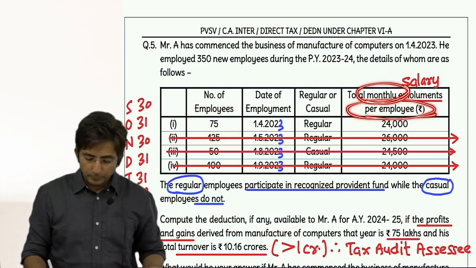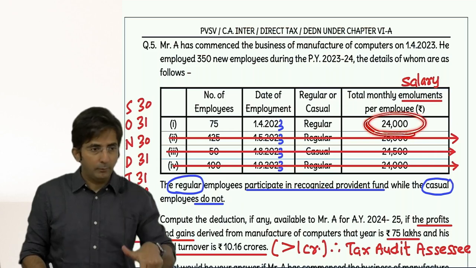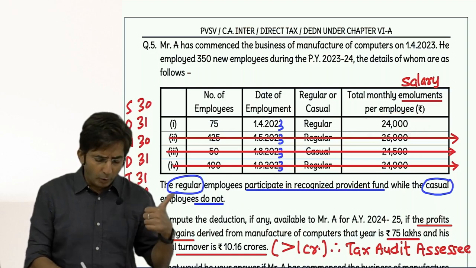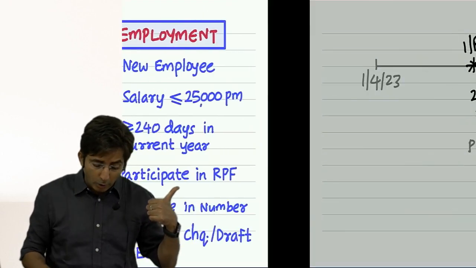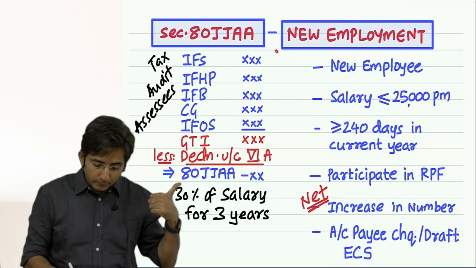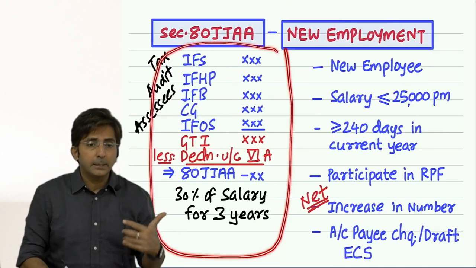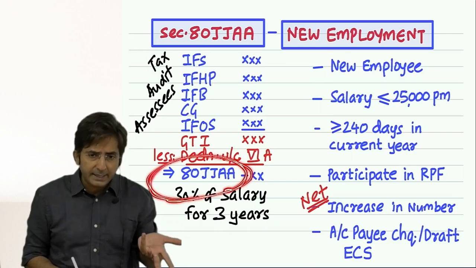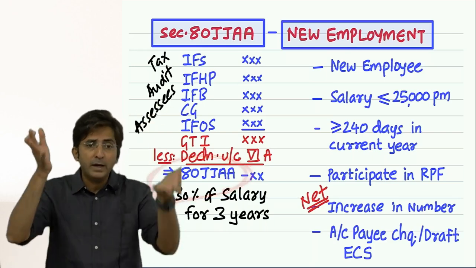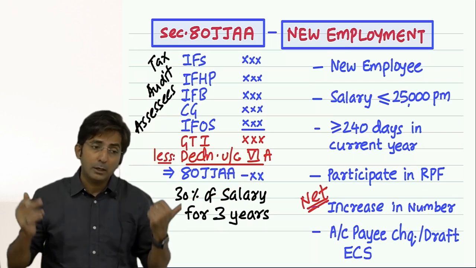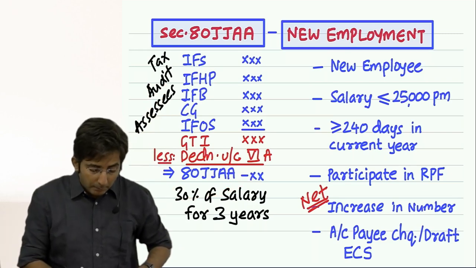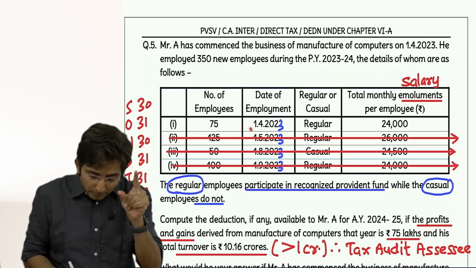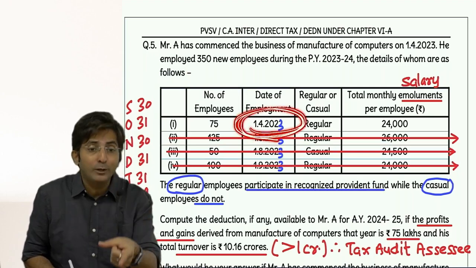So what you will do? You will multiply this by 12 because it is per month. Why am I multiplying by 12? Because the statement which we prepare here is a statement of one full year, and I want the deduction under 80 JJAA in the statement, and the statement is of 1 year. So I will calculate the salary of the full 1 year. But be careful. You know why I am calculating the full 1 year? Because they were appointed on the first day only.